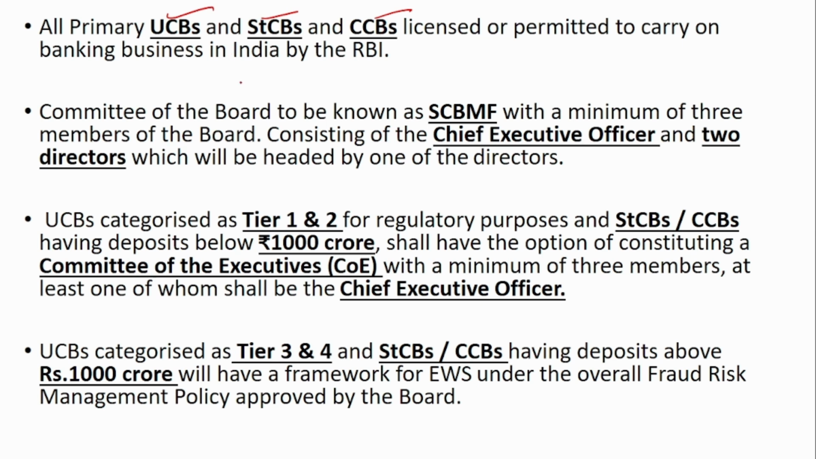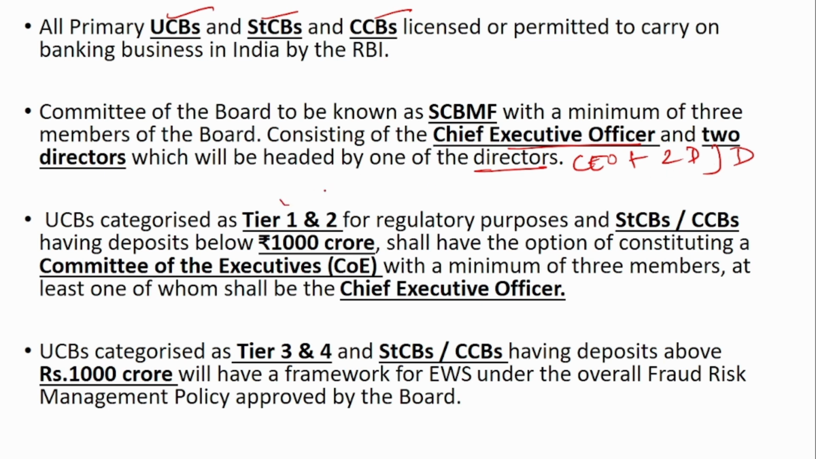So here they have to form again the committee with a minimum of 3 members of the board, and it should consist of the CEO and 2 directors, which will be headed by one of the directors. So here the composition is CEO plus 2 directors. They haven't mentioned any independent director or executive director. They have just mentioned that they have to have good financial knowledge and all. So that is all mentioned about these directors, and it should be headed by one of these 2 directors.